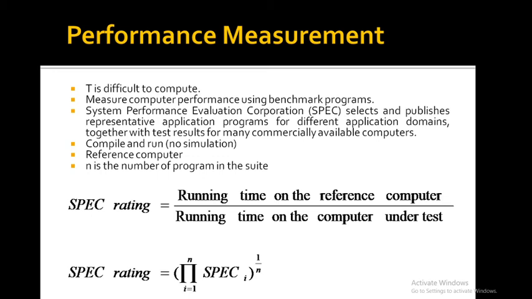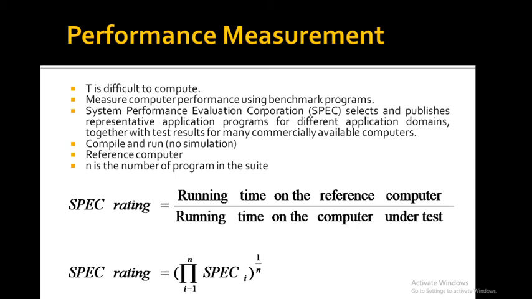The same program is also compiled and run on a computer selected as a reference. So to measure the performance of a computer, some specific system is identified, and these programs are run on that reference computer, and we calculate the amount of time taken for execution. Then the same program is run on the computer selected for evaluating the performance measurement, and we calculate the time taken for that.